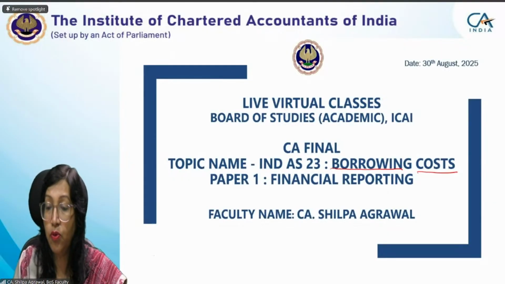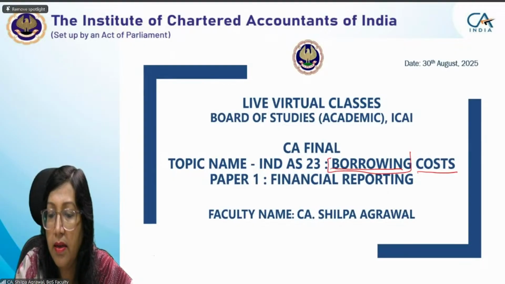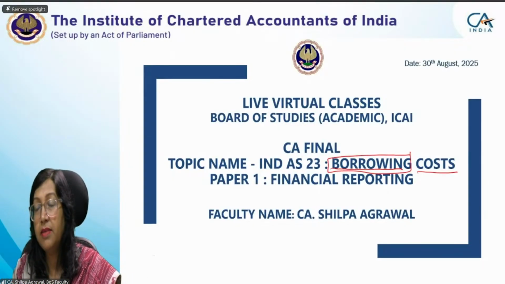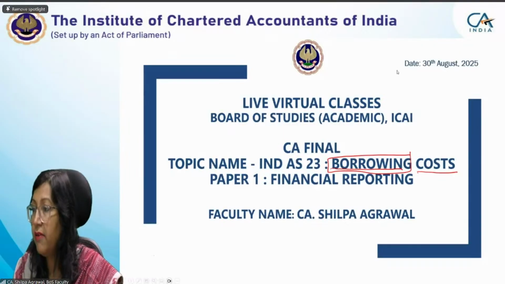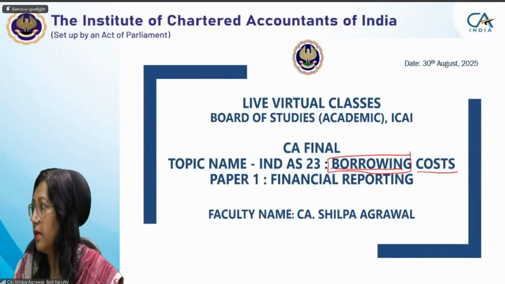So there are two words. One is borrowing. Which element does borrowing relate to? I'm asking everybody, students, I want an answer. Either you can give it on the chat box or you can unmute yourself and tell me. It's a liability.